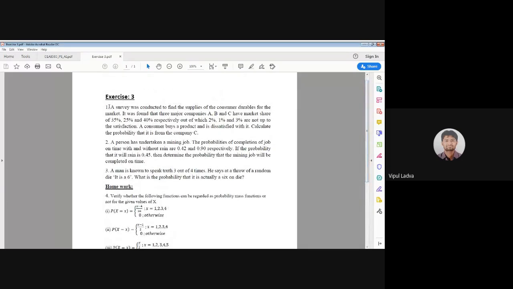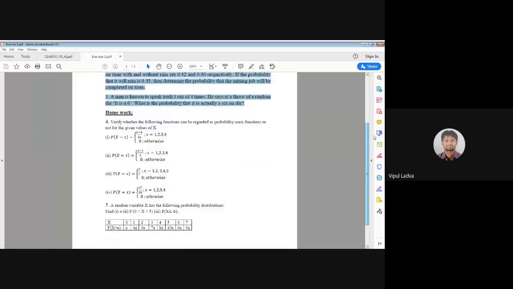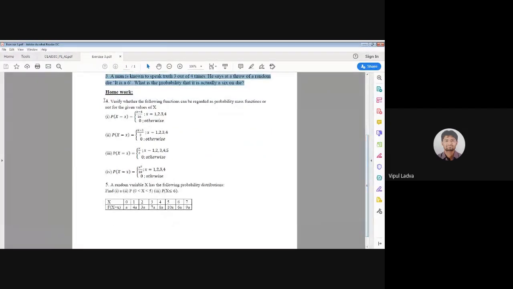Now, listen to me carefully. What is your next task? First 3 questions of this PDF will be your homework. This is based on total probability and Bayes theorem. These are the questions based on the total probability and Bayes theorem. So we are not discussing that point right now. So these 3 will be your homework. You're good with that. What I'm interested in is question number 4 and 5. So kindly go for questions 4 and 5.